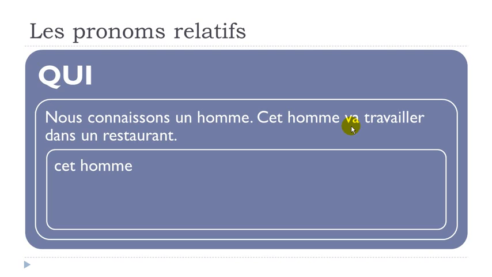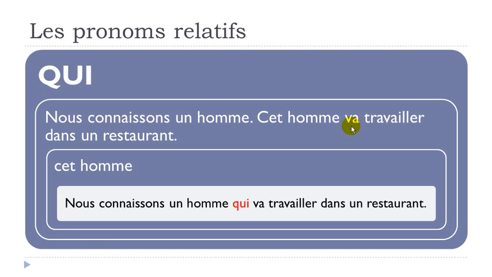So, of course, same thing here. We don't want to repeat cet homme or un homme. So we will get this. Nous connaissons un homme qui va travailler dans un restaurant. So just before the verbs here. So it's quite simple.